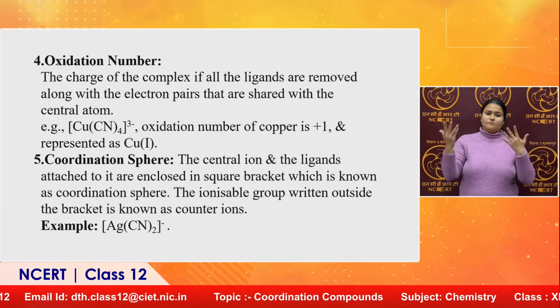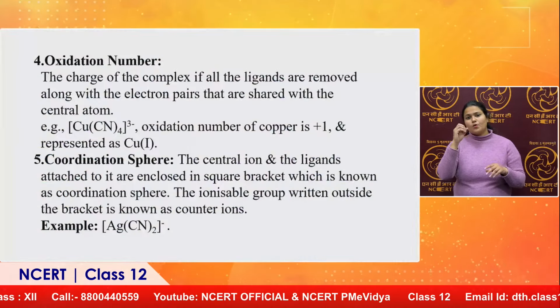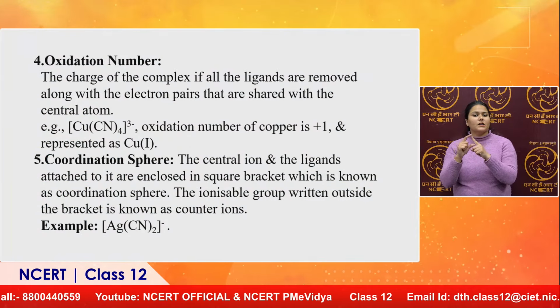So, after coordination number, there is another term called oxidation number of this complex. Is it different? It is slightly different from the coordination number, because the oxidation number is the charge which is present on the metal.